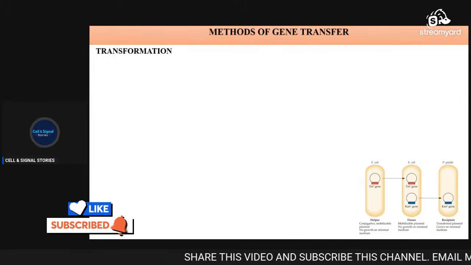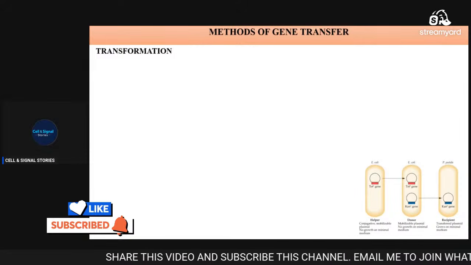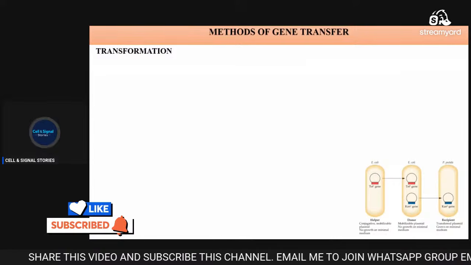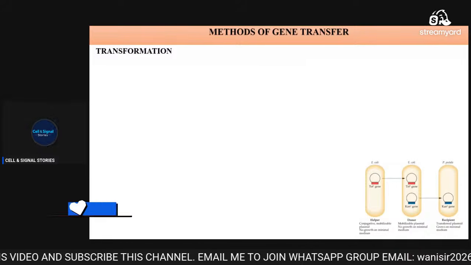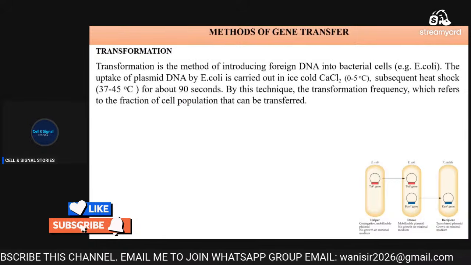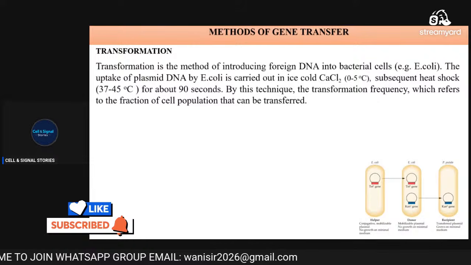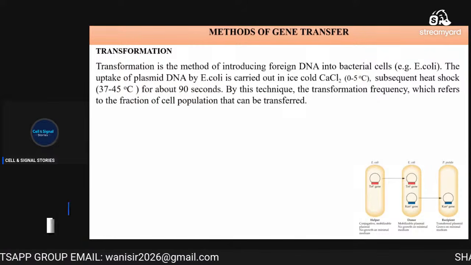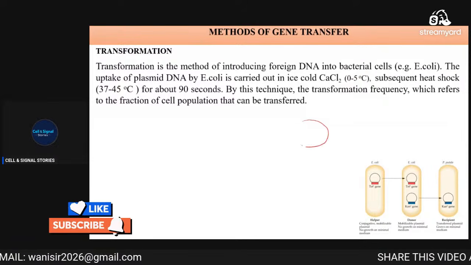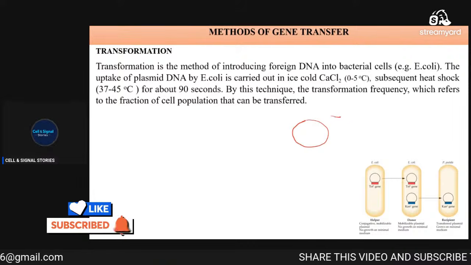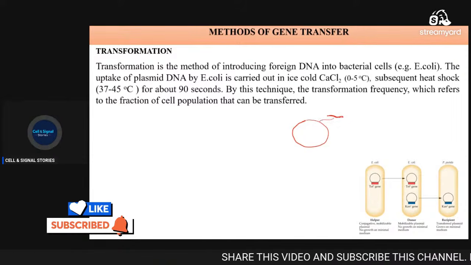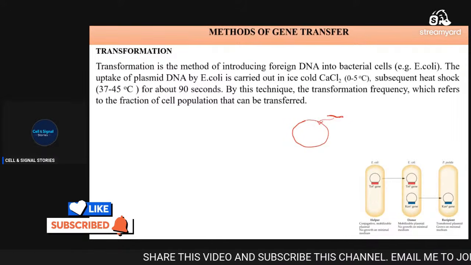what transformation is and how it helps us, how these vectors can be used for cloning. Transformation is the method of introducing foreign DNA into the bacterial cell. For example, this is a vector and this is a foreign DNA. How can this be introduced into the bacterial cell?